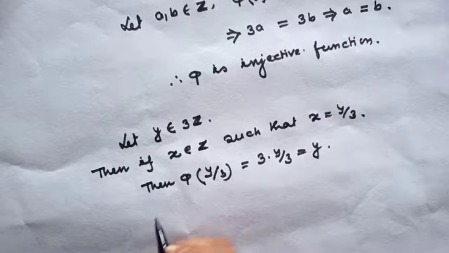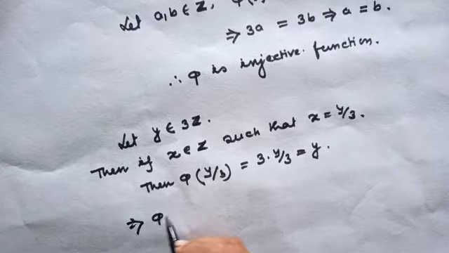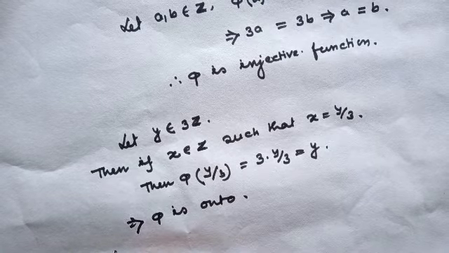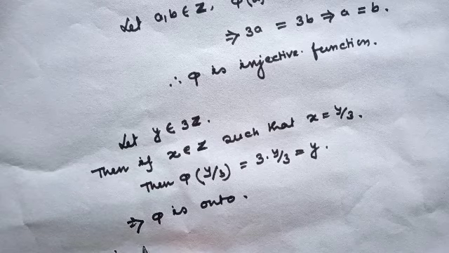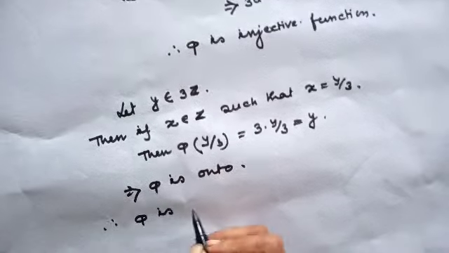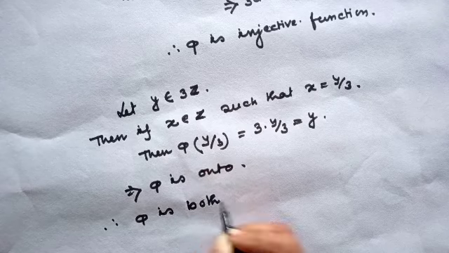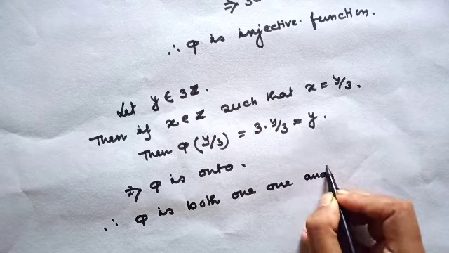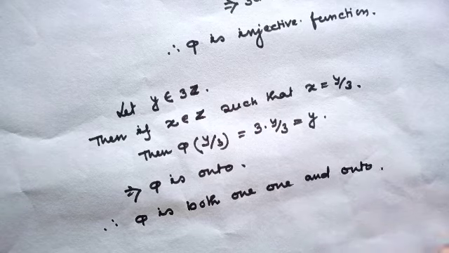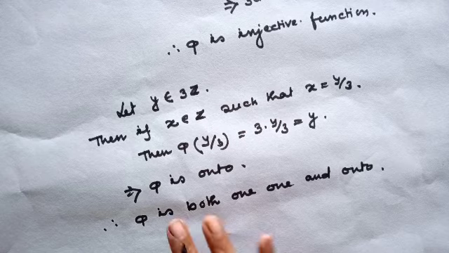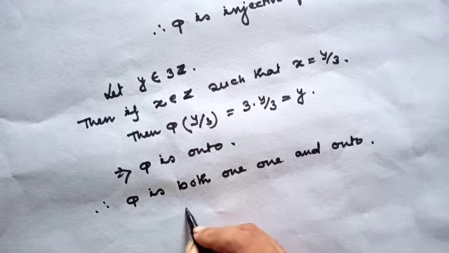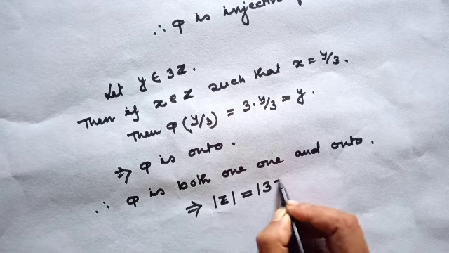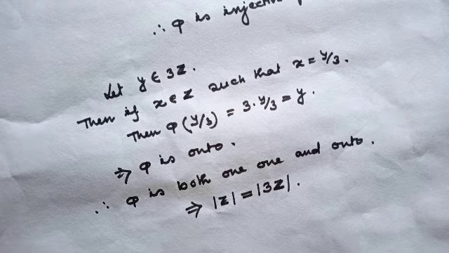That implies phi is onto. Then phi is both one-one and onto. That means phi is bijective. That implies the cardinality of Z equals the cardinality of 3Z. Have you understood?